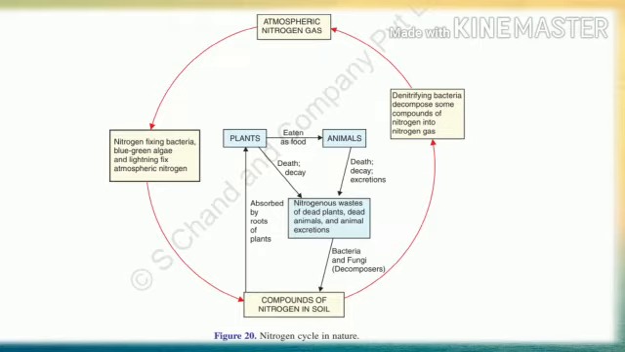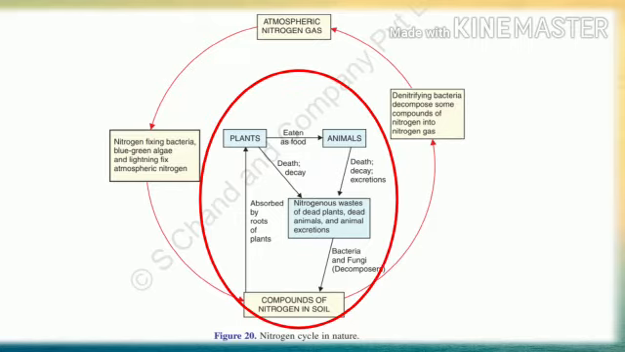Now what will happen? From the soil, these nitrogen compounds are again absorbed by the new plants for their growth, and this part of the nitrogen cycle is repeated endlessly. Children, look at the small circle, that is the small cycle formed in the center of this diagram. You see compounds of nitrogen in soil absorbed by the plants, eaten by the animals as food.